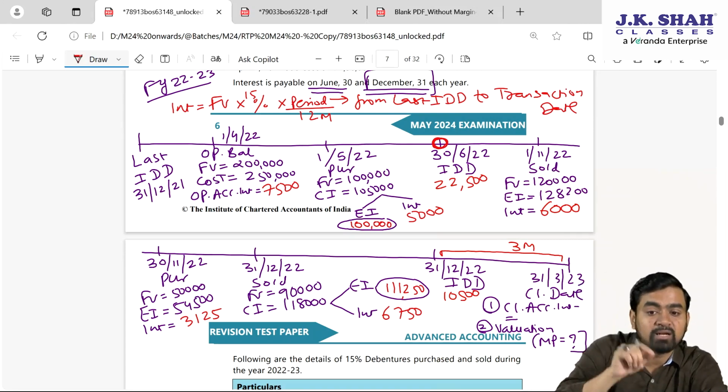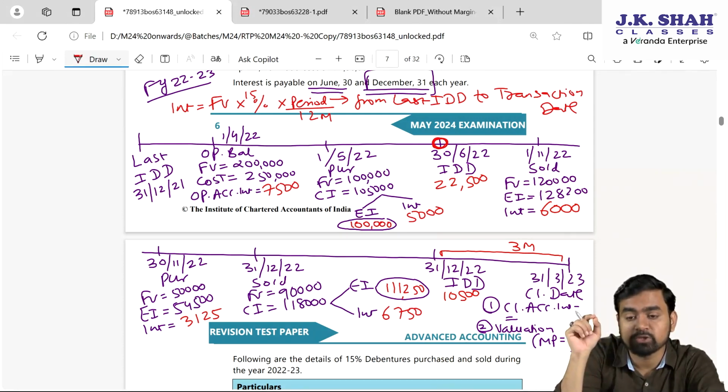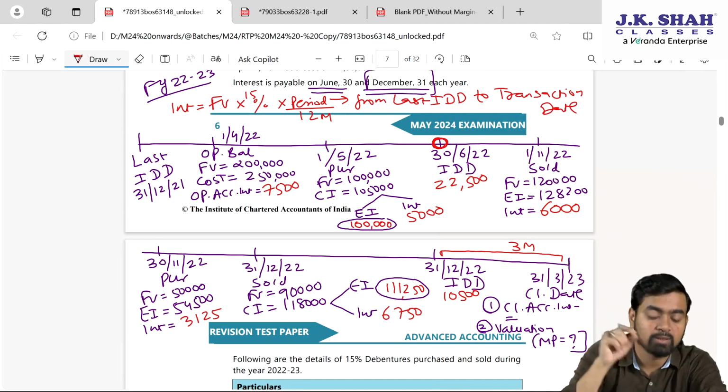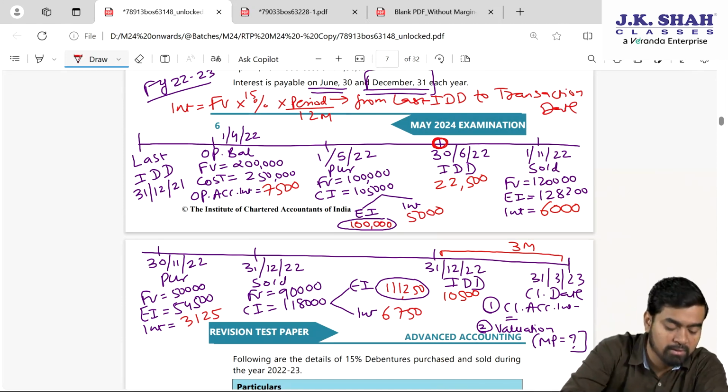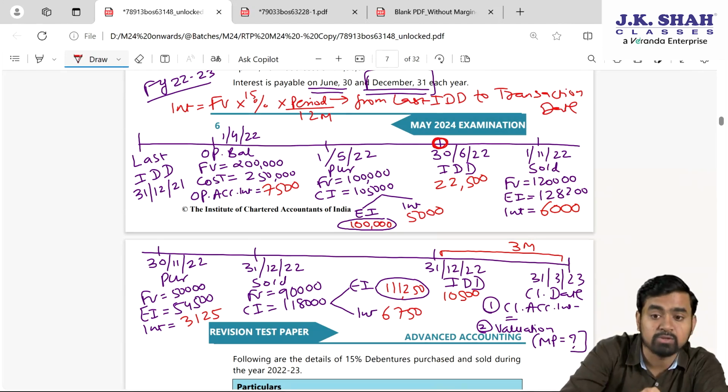So please confirm something on my hand. On 31st of March 2023, the total holding I am having 3 lakh was there on the last interest due date. Out of that we sold 120, then we bought 50,000 minus 90,000.